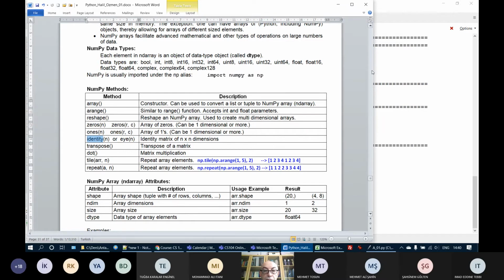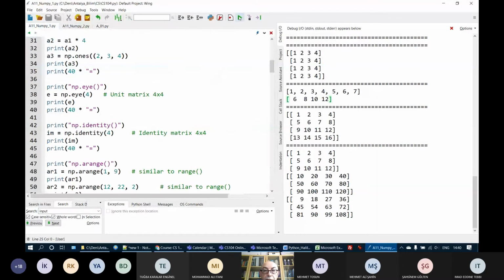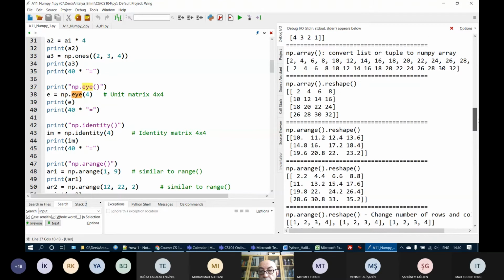So let's go and check our program. Let's run this program again. Here we have identity. Okay, identity or I. There are 2 NumPy methods which create an identity matrix or unit matrix. Let's go and see them on top.